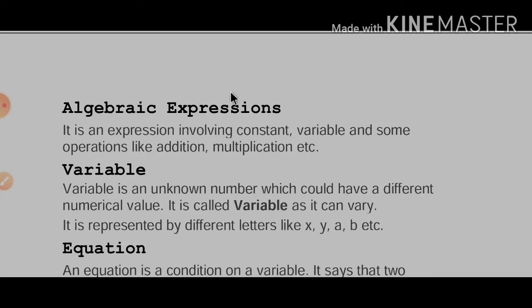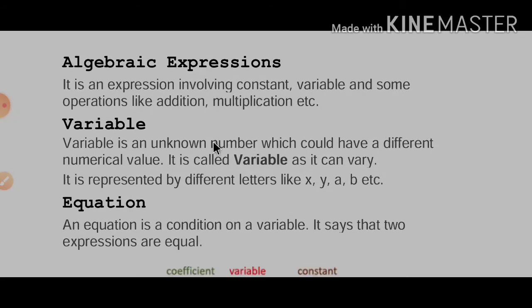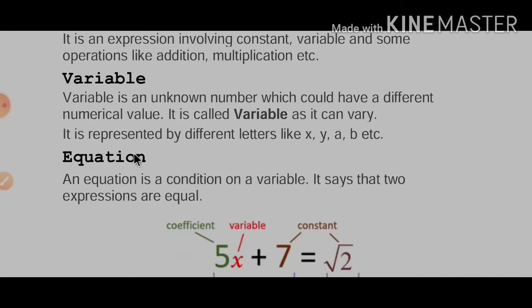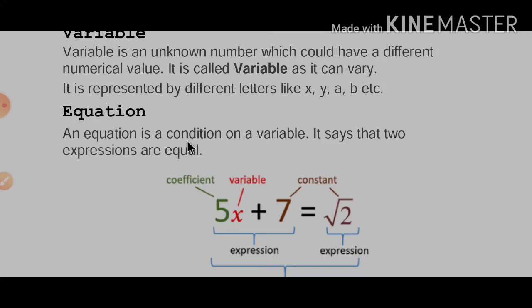So what we have learned: an algebraic expression is an expression which involves constants, variables, and some operations like addition and multiplication. What is a variable? A variable is an unknown number which we don't know and which can have different numerical values. It is called a variable as it varies or can change, and we represent it by different letters like x, y, a, b, l, m, n, o, p as we like. Then the equation: an equation is a condition on a variable. It says that two expressions are equal.